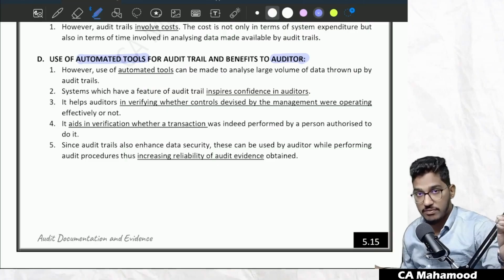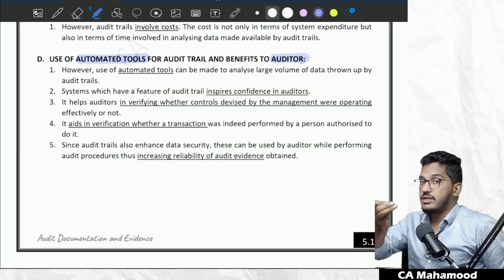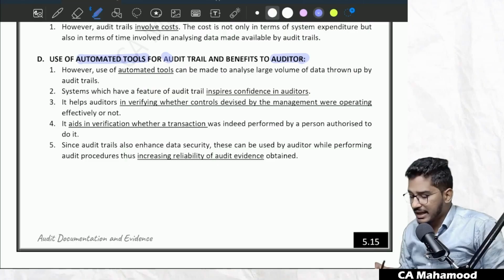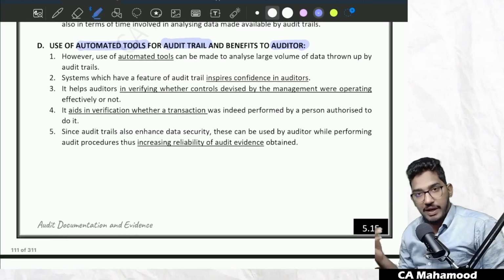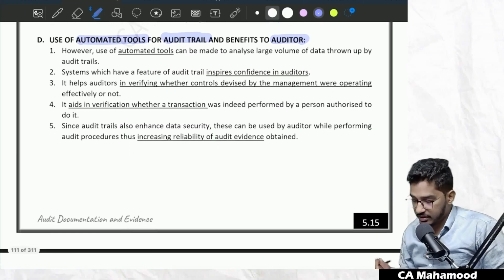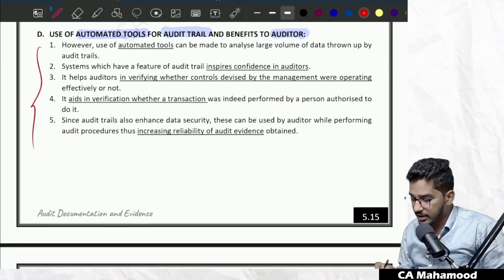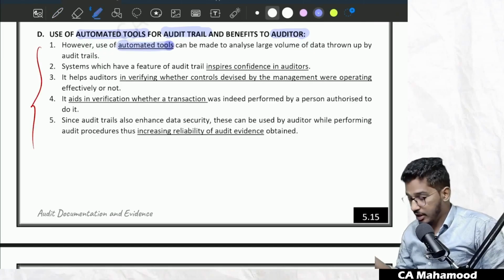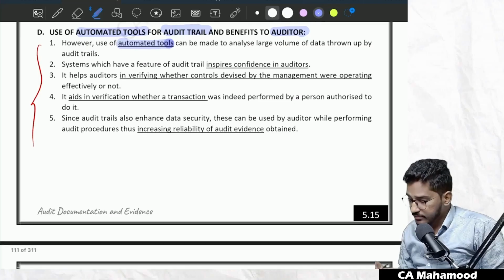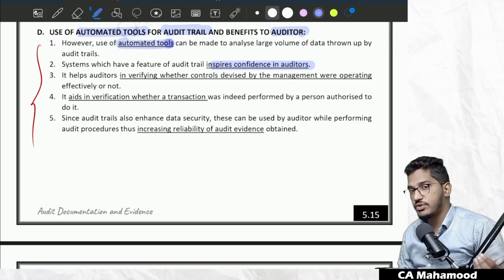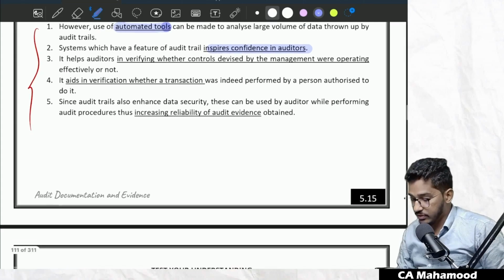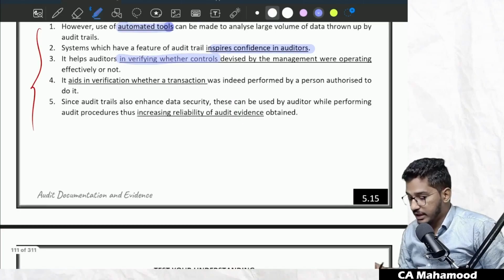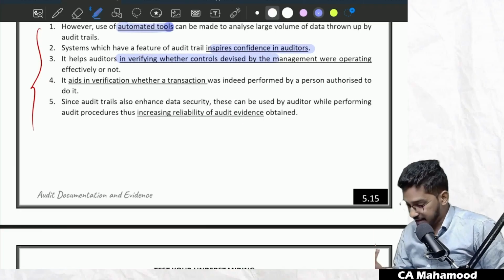Today, there are some accounting softwares available in the market, which auditors can use to analyze that audit trail and find out the chances of happening of frauds and errors. The same thing they try to say here. So the auditors can make use of automated tools to analyze large volume of data thrown by audit trails. And also systems which have an audit trail inspire the confidence of auditors. If you came to know your client is using accounting software which has audit trail, your confidence also will get increased. And also it will help the auditor in verifying whether controls were operating as expected.